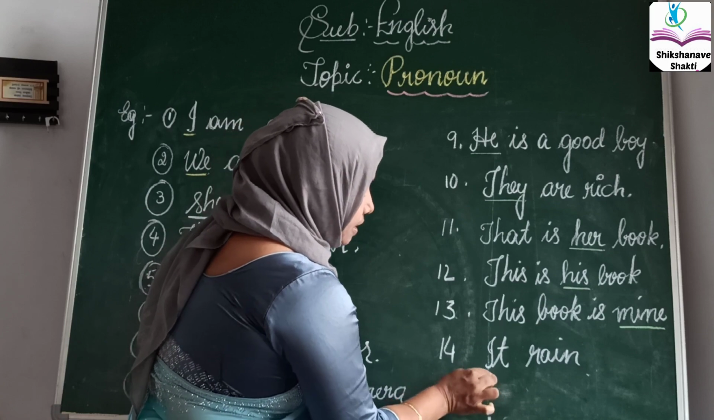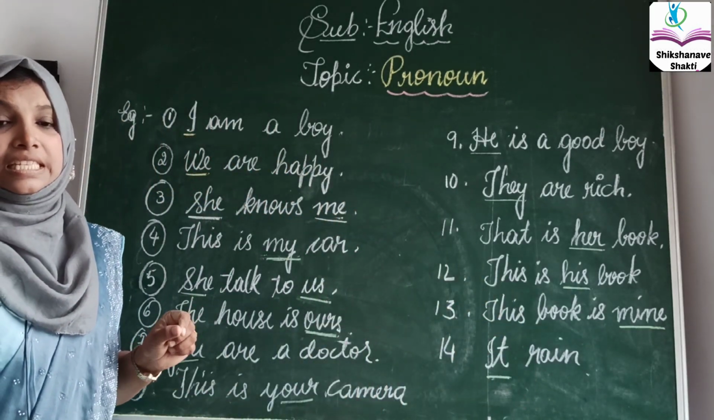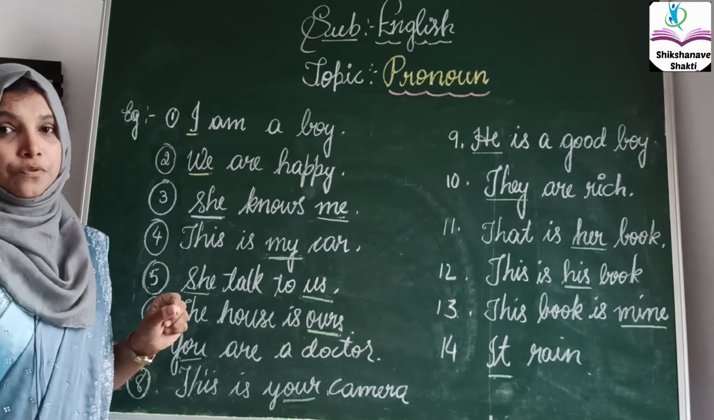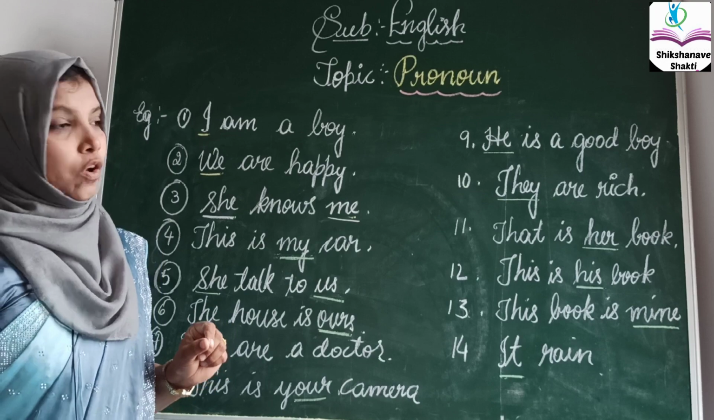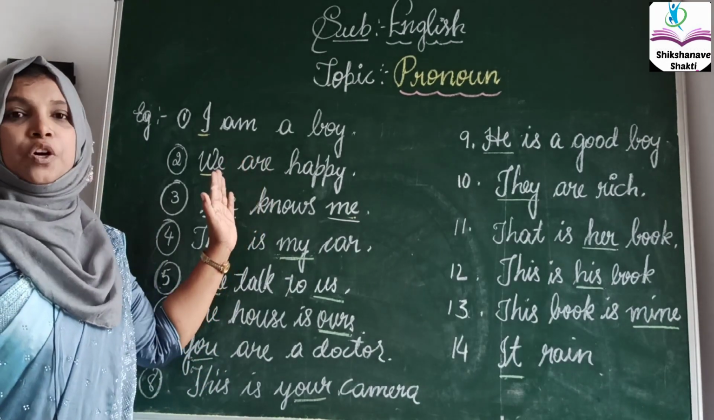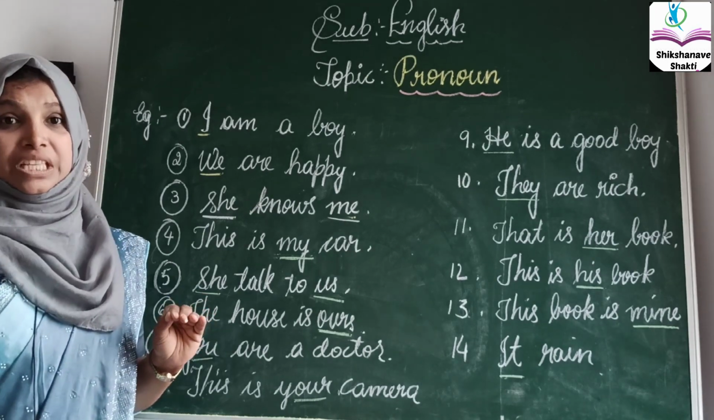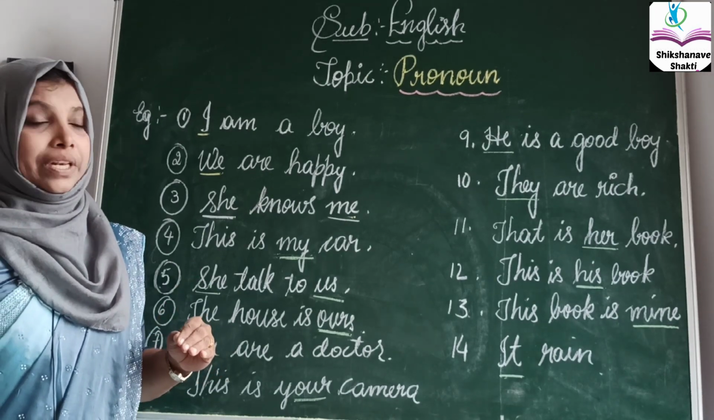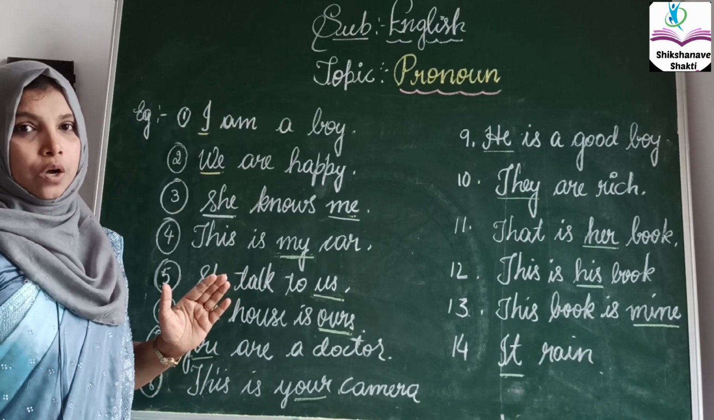It is raining. It is a pronoun in the third person. It is in which form? Its form is possessive, in a singular form. These are the examples for the pronoun. If you want further, if you view the chart once again, you will get all these words, how to solve the sentences using the pronouns.